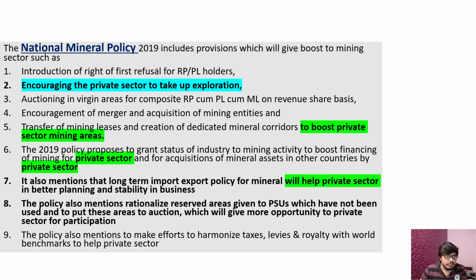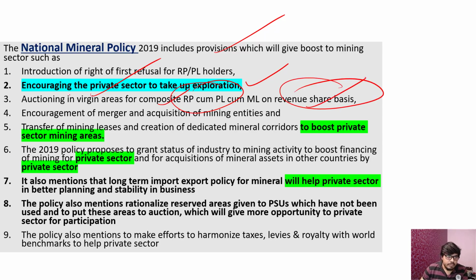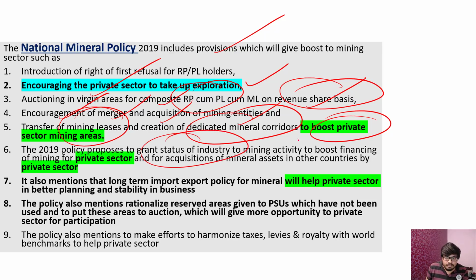Let's see its important provisions. To take up exploration, they are encouraging the private sector here. In the second line, auctioning in virgin areas for composite RP PL, this is some technicality here, and revenue sharing basis would be the formula here. Encouragement of the merger and acquisition of mining entities would be there. Transfer of mining leases and creation of dedicated mineral corridors to boost the private sector here. And it proposes to grant status of industry to mining activity to boost financing of mining for the private sector.